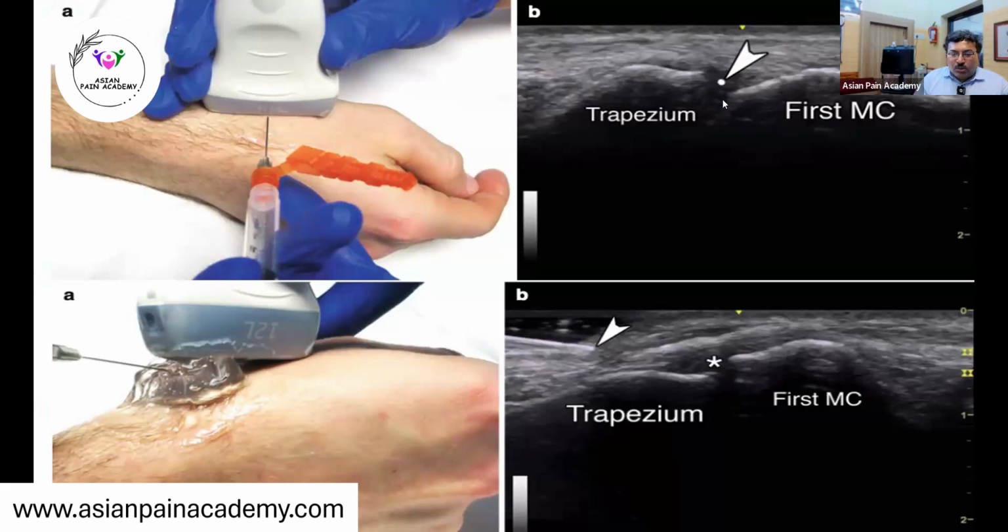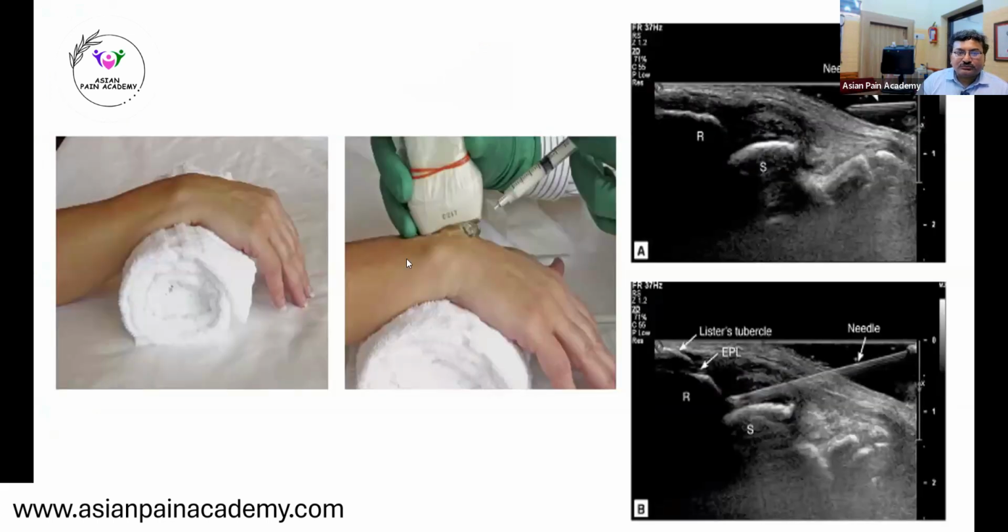If we have to inject, we inject at this point. Usually, if the patient has degenerative arthritis and is not responding to pharmacological management, then we can go for a steroid injection. Usually 5 to 10 milligrams of steroid is good enough for this joint, and especially for aged patients, it gives very good pain relief.